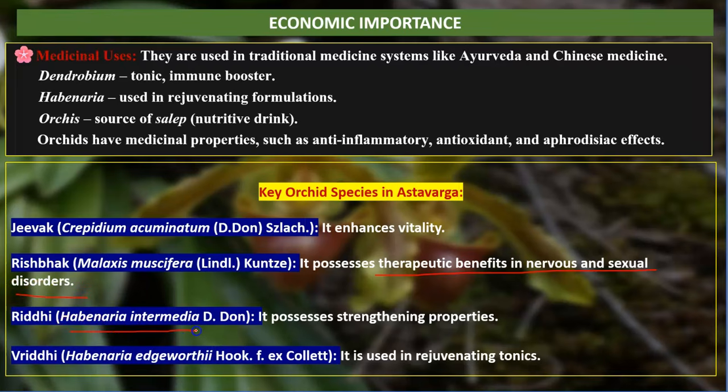Now, Habenaria intermedia. It is also known as Riddhi as a local name and it possesses strengthening properties. The fourth one is Habenaria edgeworthii, locally called Vriddhi, and it is used in rejuvenating tonics.